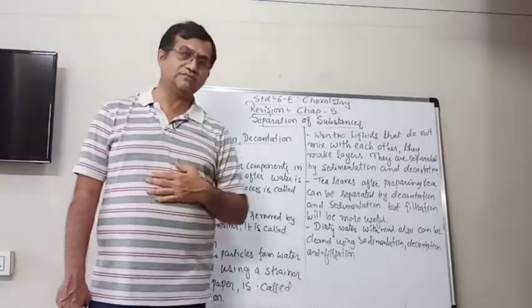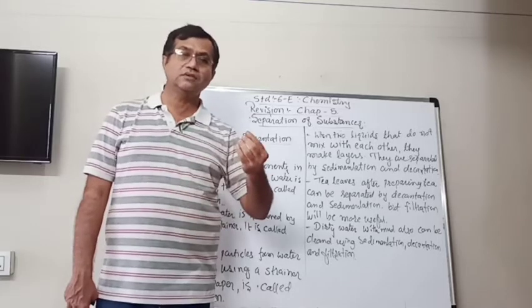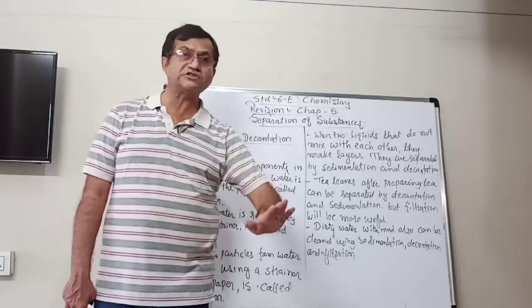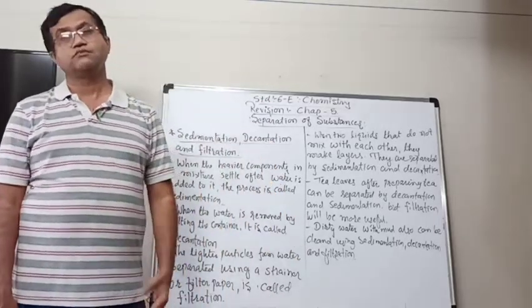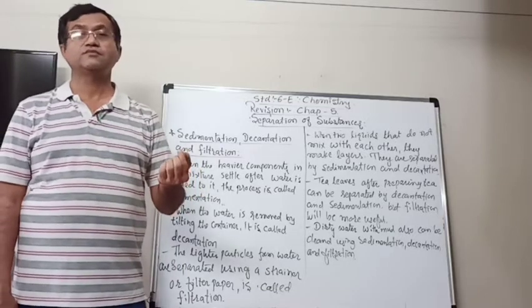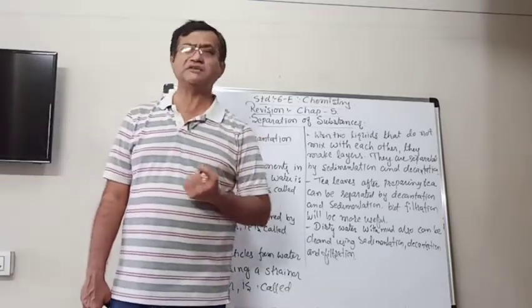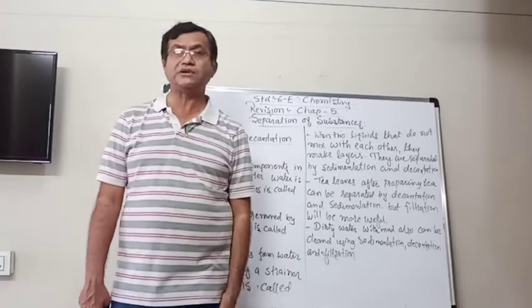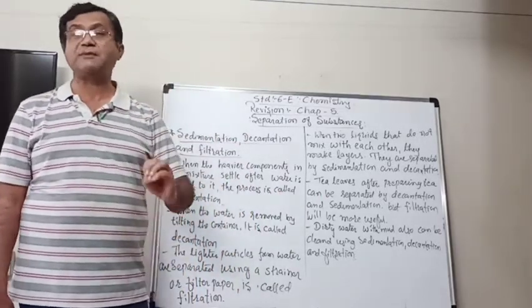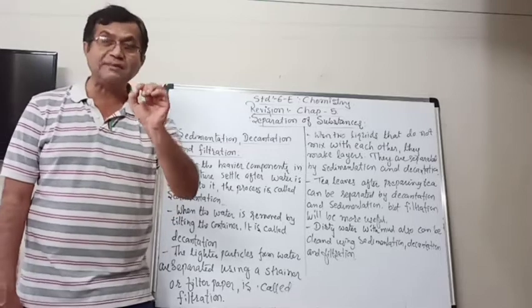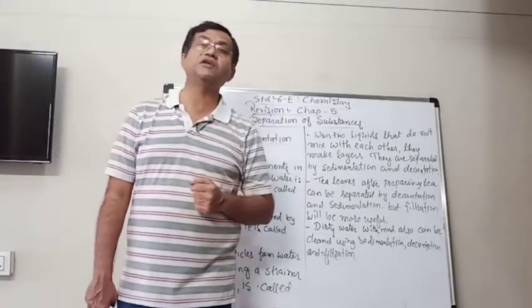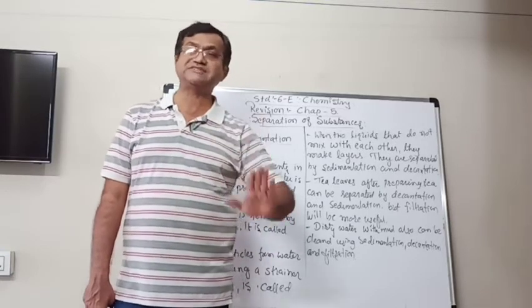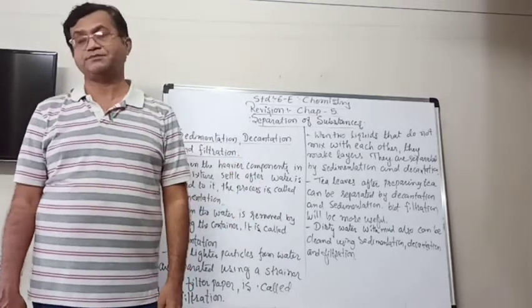When there is muddy water and you stir it, the heavy particles will slowly settle down, maybe the sand particles or the small pebbles. That is called sedimentation. But the lighter particles will float on the water because they are not heavier.